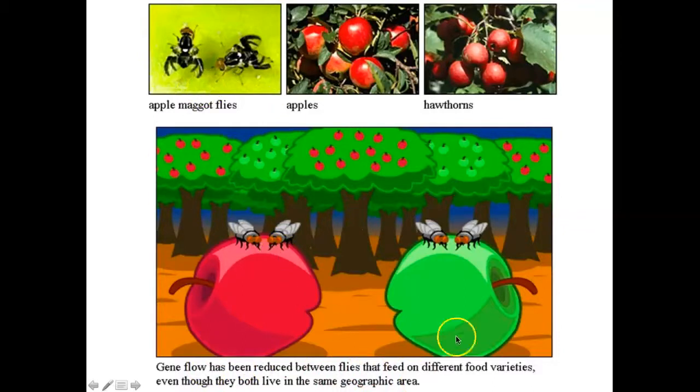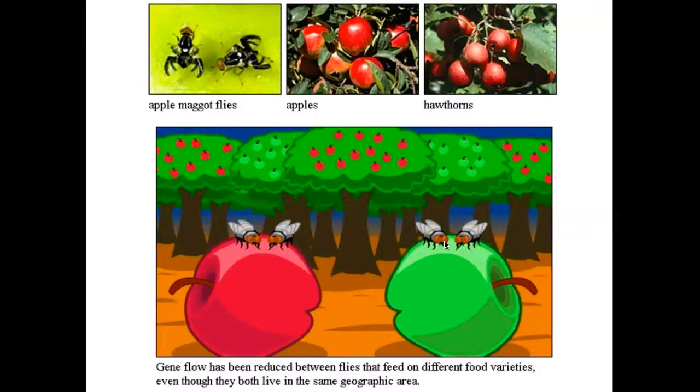Even though it's the same region, the niches, the word niche just means the very specific part of that environment, can change. Because of this, these flies do not come in contact with each other, and they'll start to diverge in who they mate with, right? So it's kind of another habitat isolation, but more within one geographical location. They just start to change their behavior.